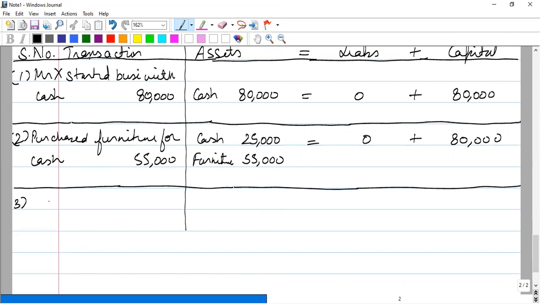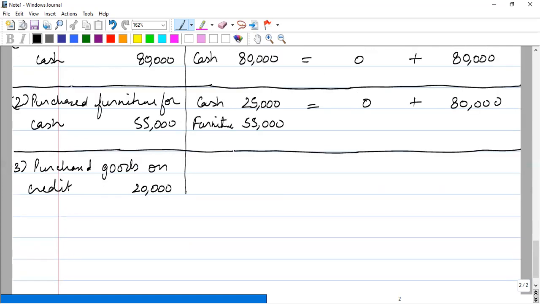He purchased goods on credit. Purchased goods on credit. Okay. For rupees 20,000. Credit means he has promised that he will be paying it later on. Therefore, his cash will not be changing. Cash will remain as 25,000 only. And furniture is also not changing. There is no change in the furniture.